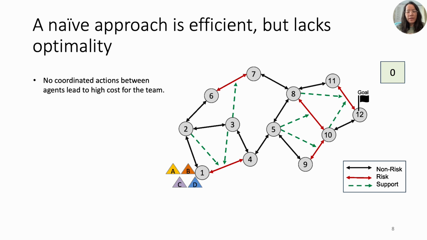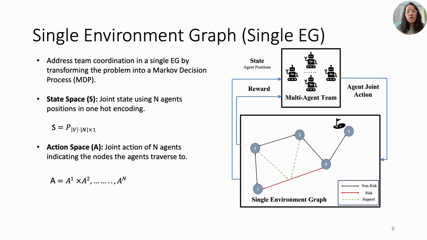Using a naive shortest path algorithm, agents can quickly find the shortest route to the goal, but this results in increased team cost as agents lack coordination on the risky edges. To address this limitation, we devised a strategy that ensured not only scalability but also team coordination.